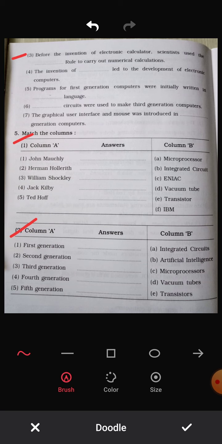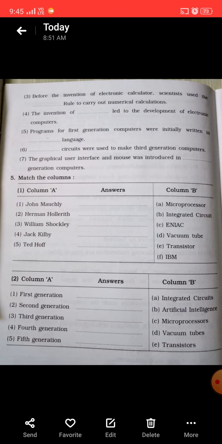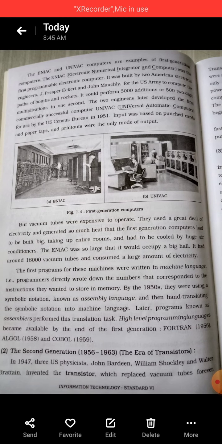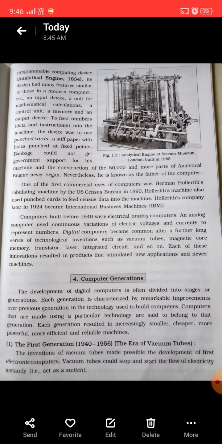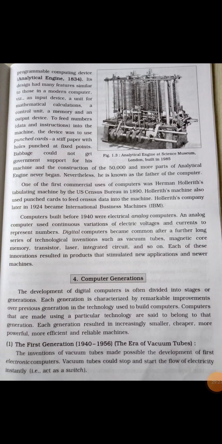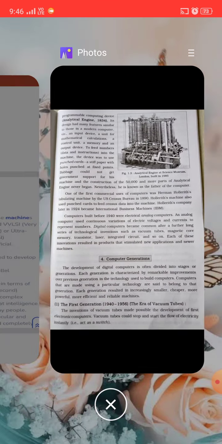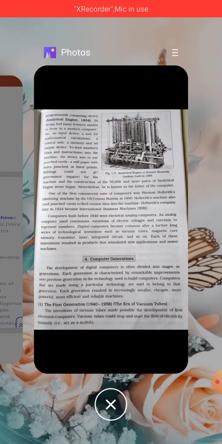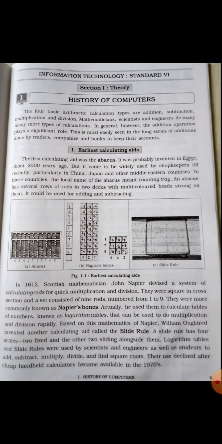So students, you have to find out the answers and write them down. First read the lesson carefully so you can understand better, and then do the homework, filling the blanks and matchups. Okay, so students, you understand what homework I gave you?